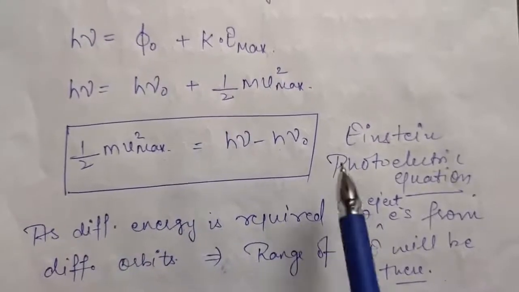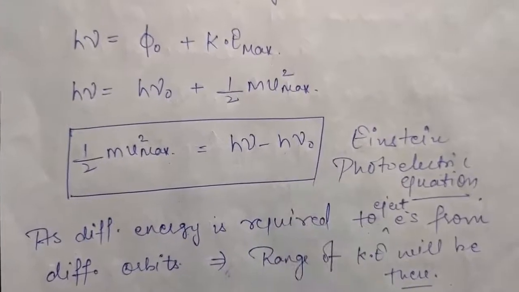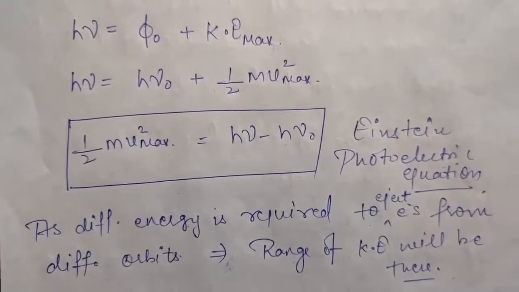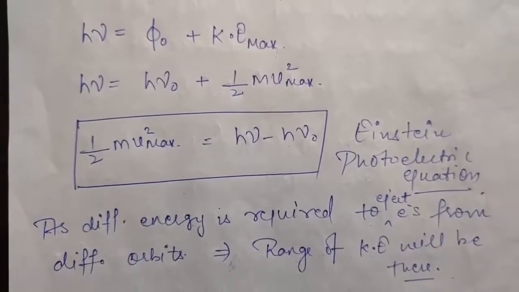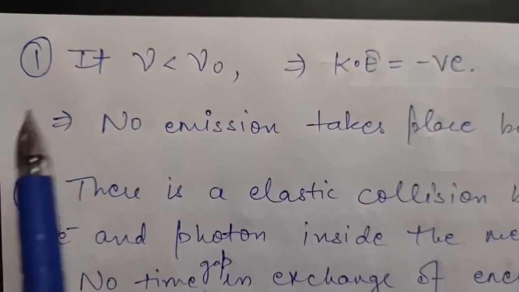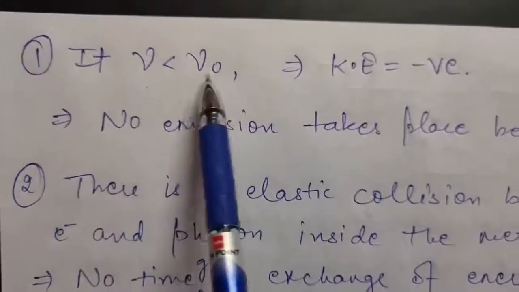Now on the basis of this equation, Einstein explained the observations of the photoelectric effect. Let us see the explanation on the basis of particle nature. To explain the first observation, he took nu less than nu naught, where nu naught is your threshold frequency.